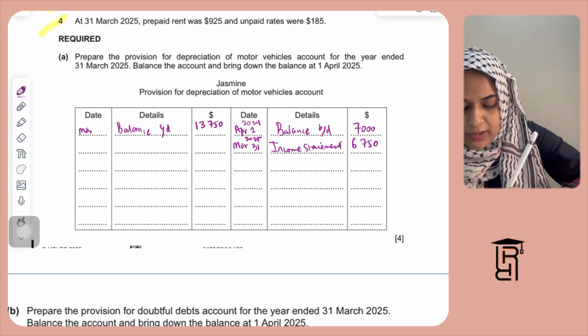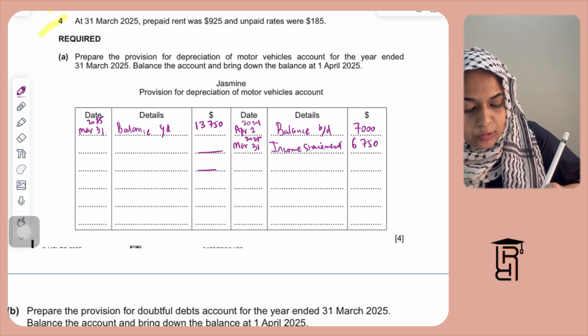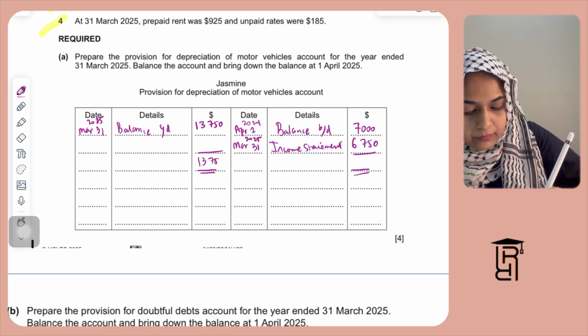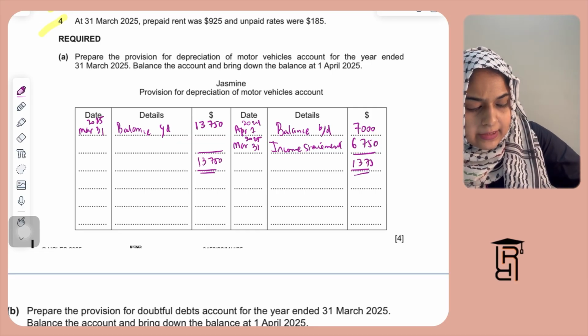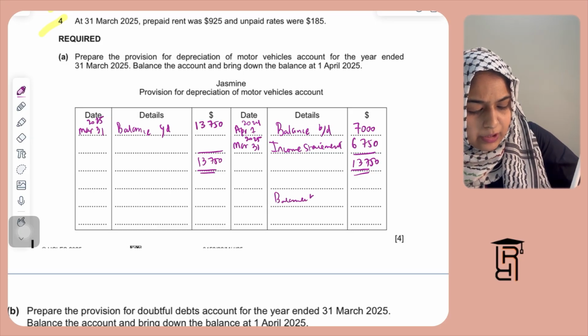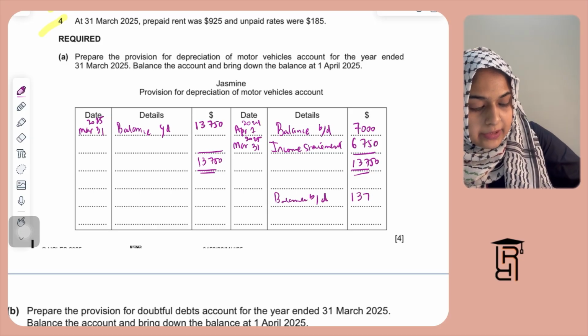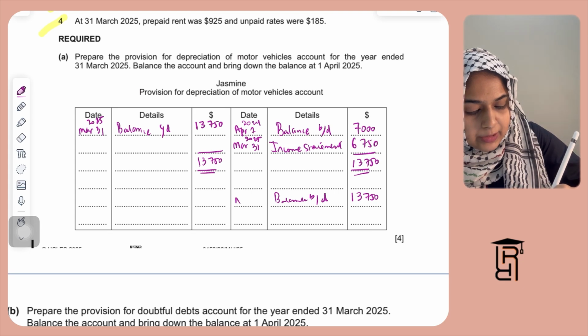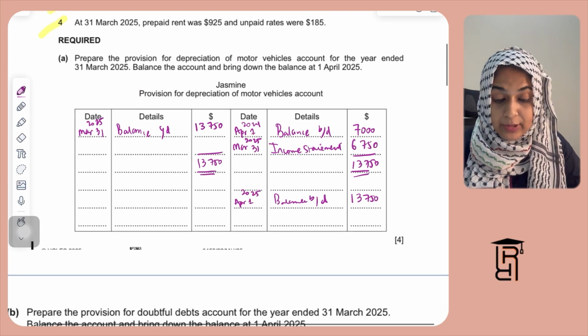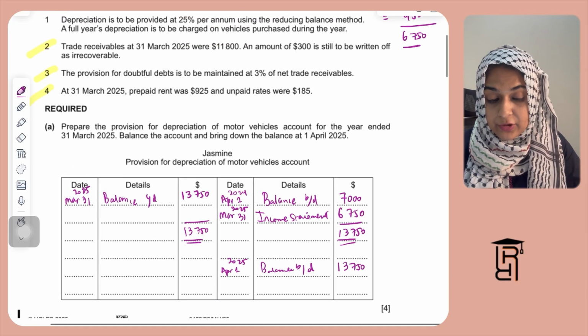I'm going to write here March 31, 2025. And this account will total at 13,750 on both sides, 13,750. Then this balance carried down will become my balance brought down. I'm going to write here balance brought down 13,750. This will be April 1, 2025. So that's it for the provision for depreciation account.